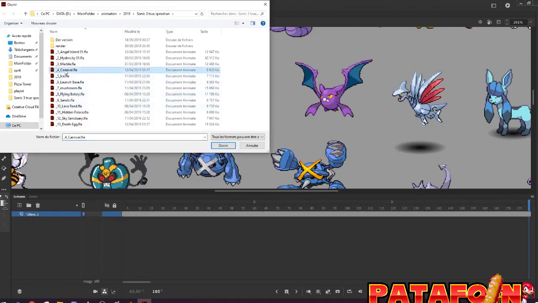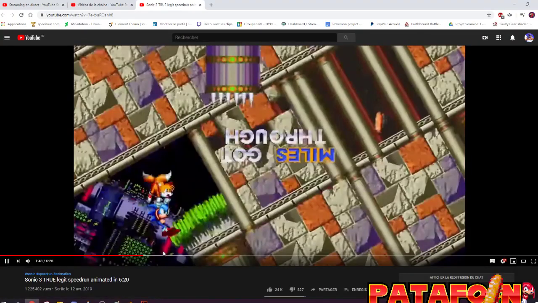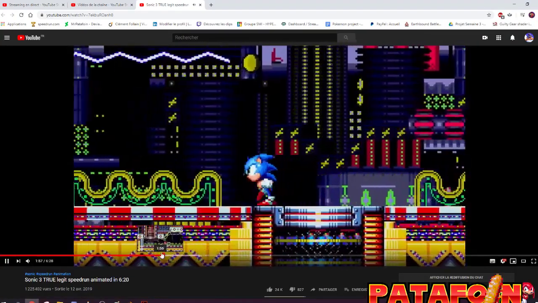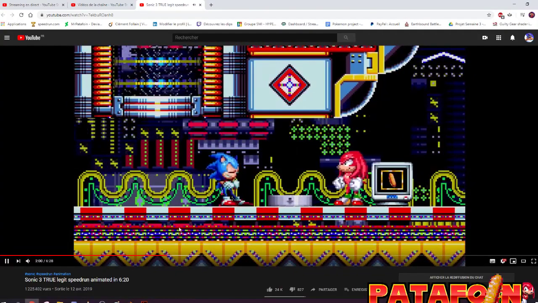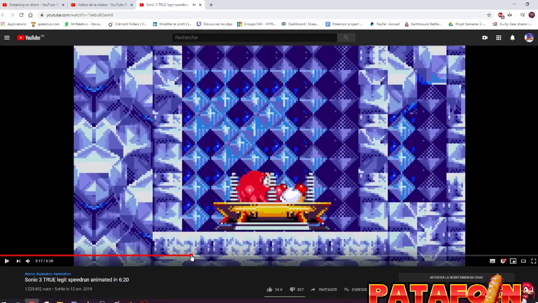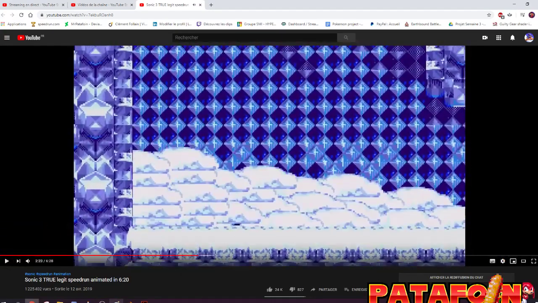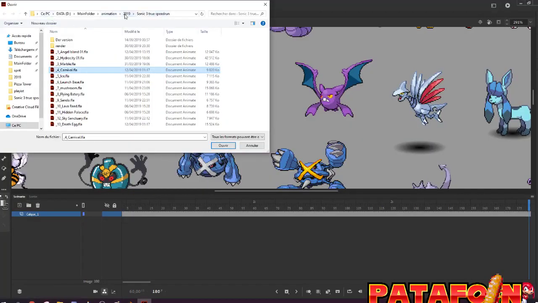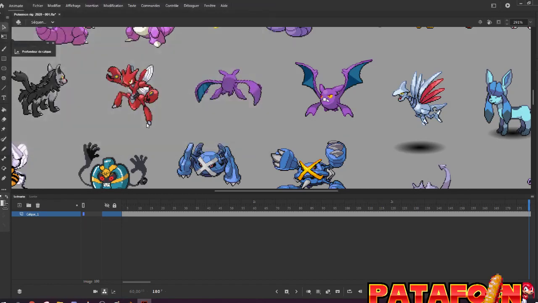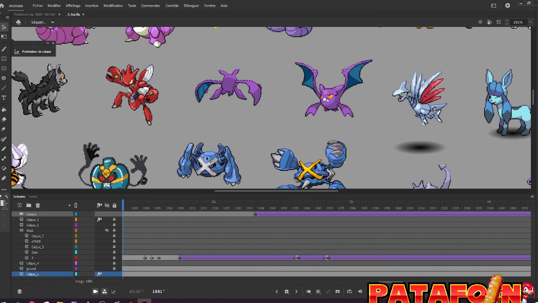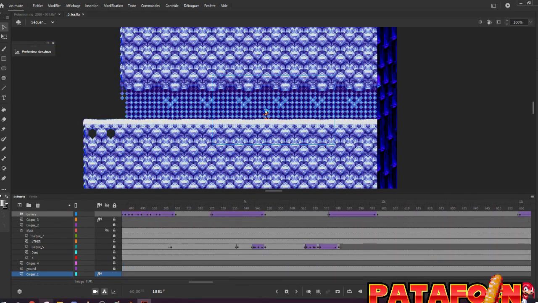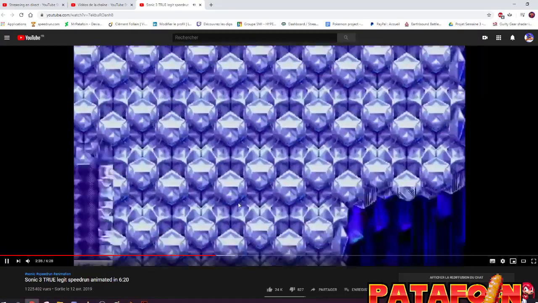Then Carnival Night, what was it, Carnival Night? Yeah, there is nothing special to Carnival Night to show. Here, nothing special to... Ah yes, there is the level warp. No, the vertical warp actually. Nice. It's loading. Okay, so you have this sequence where Sonic is going crazy.